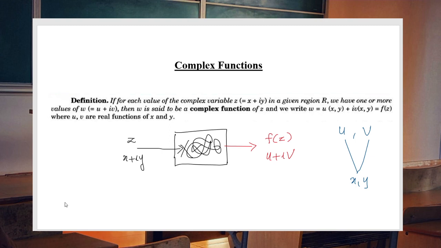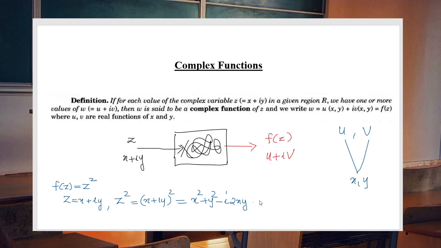Let us consider one example. Suppose f of z equal to z square. So z is actually what? z is our complex variable x plus iy. And what is z square then? We know that z square is x plus iy all square. Now if you open this using a plus b all square, you get x square minus y square plus i into 2xy. So we have a complex function there, f of z equal to z square.